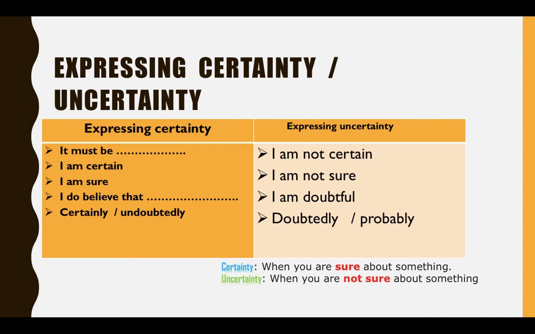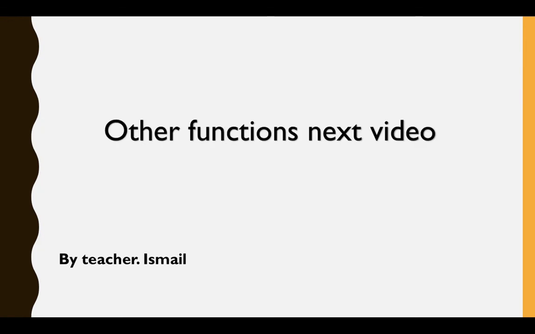Then we have expressing uncertainty. What does uncertainty mean? When we are not sure, it means the opposite. When you are not sure about something, you can say, I am not sure. Okay, I'm not certain about this. I'm not sure. I am doubtful. We have doubtfully and probably, etc. So we use these expressions if we want to express uncertainty, meaning that we are not sure about something, etc. Other functions I'm going to explain in the next video.